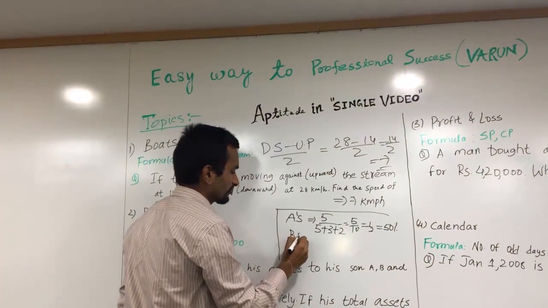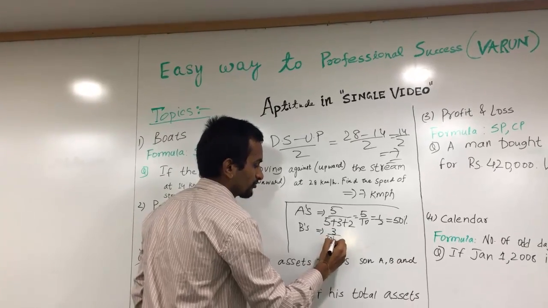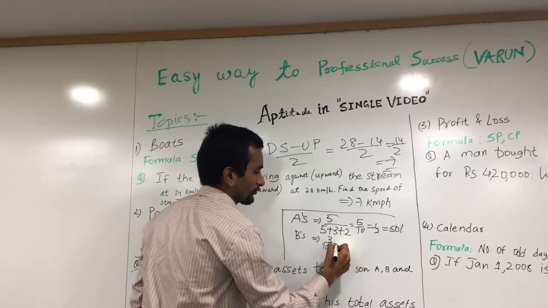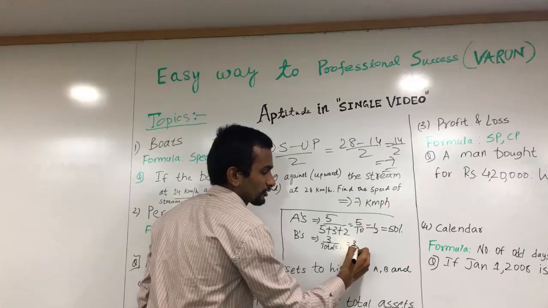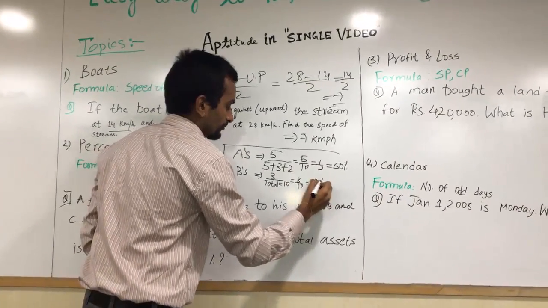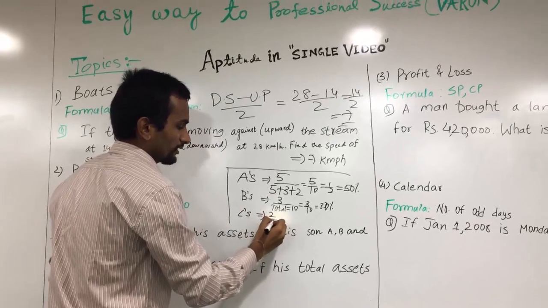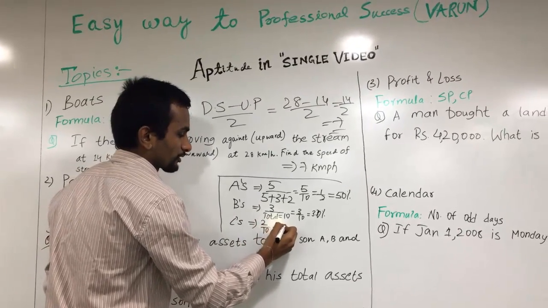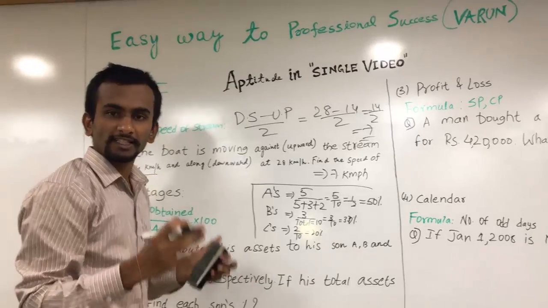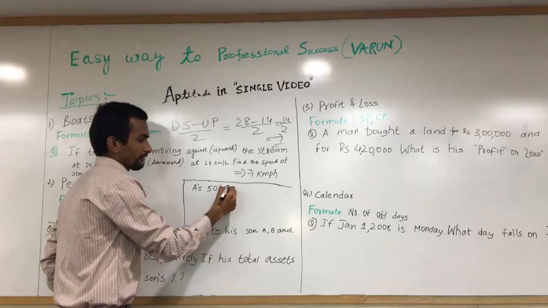And B's is 3 by total, that is 10. 3 by 10 is 30%. And C's is 2 by 10 is 20%. So our total assets is 5 lakhs. So A's is 50% of 5 lakhs.